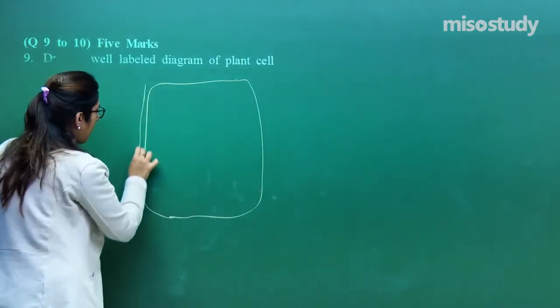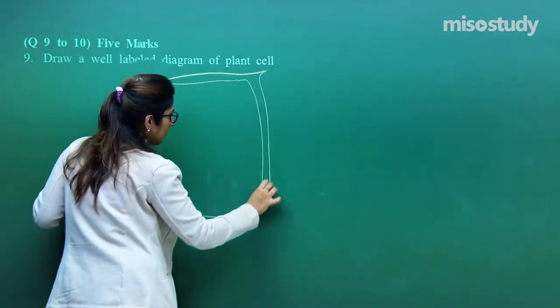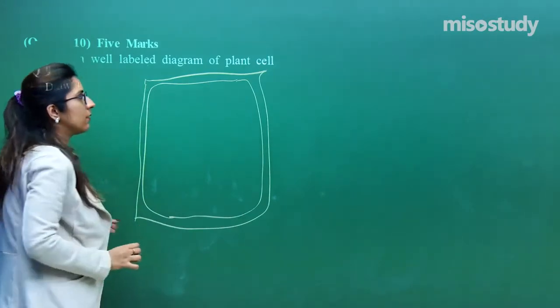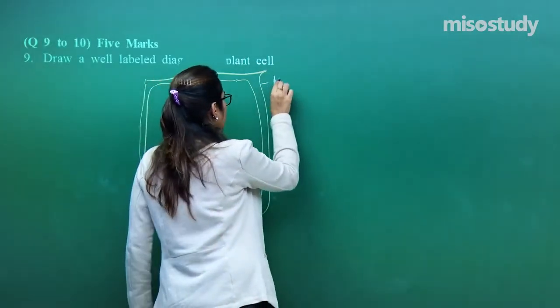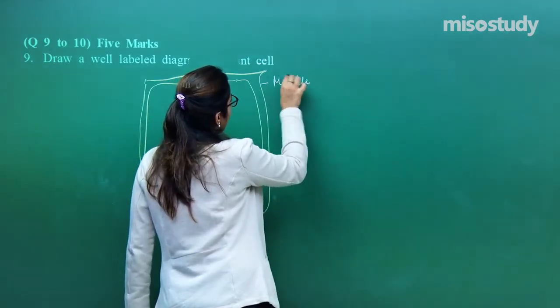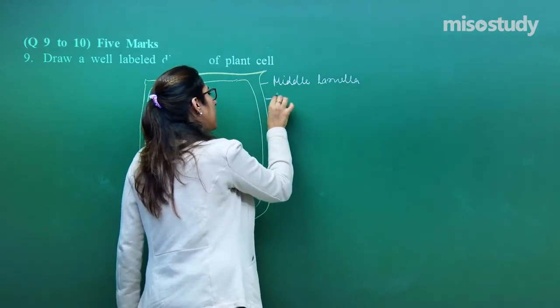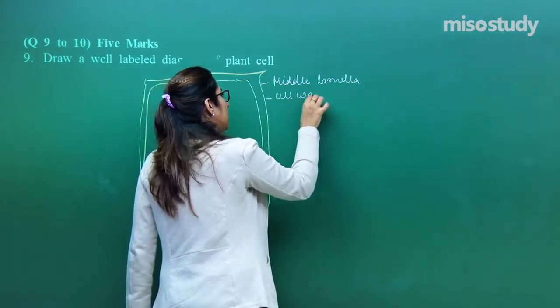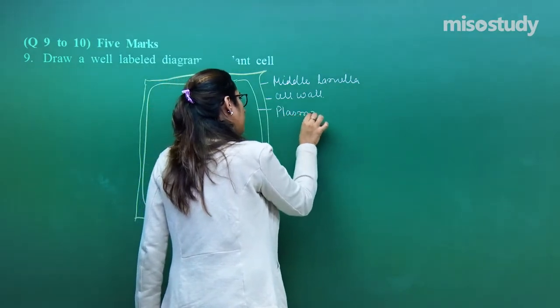This is how a plant cell looks like. Right? They're connected. This is called a middle lamella. Side by side I am labeling. This is termed as a cell wall, whereas this is termed as a plasma membrane.